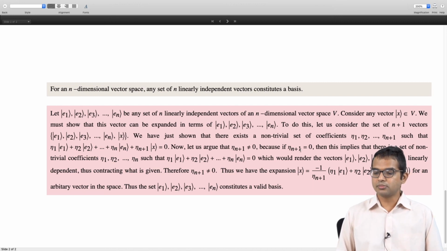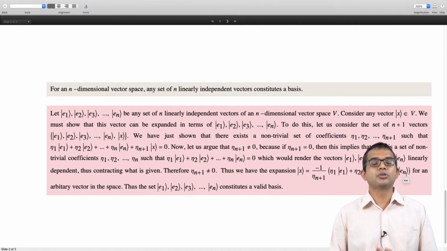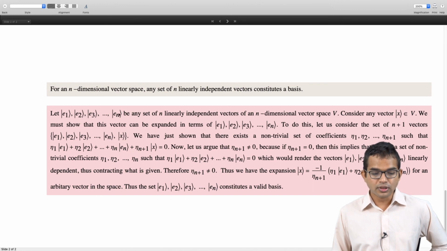Now, why is this important for us? It's important because we would like to divide throughout by eta n plus 1. If we do this, then we can express x as minus 1 over eta n plus 1 times eta 1 e1 plus eta 2 e2, and so on all the way up to eta n en. So we have managed to show that any arbitrary vector in your vector space can be expanded as a linear combination of these n linearly independent vectors. Therefore, this set is a basis, right?